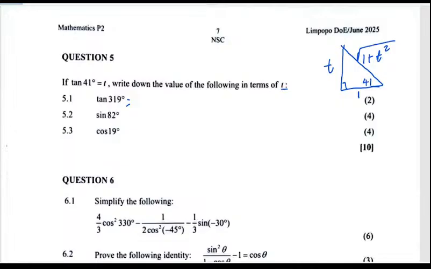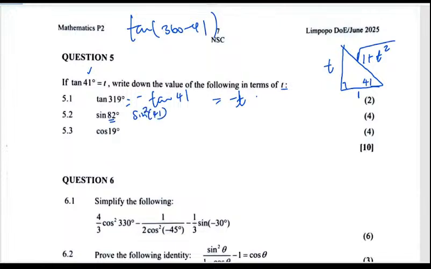360 minus 41. Good. It's the same as tan of 360 minus 41. And then in the fourth quadrant, tan is negative. So it's the same as negative tan 41, which gives us a negative t. And then 82. So 82 is twice 41, meaning that this is the sine of 41, but twice. So it's a double angle, meaning that's 2 sine 41 cos 41.